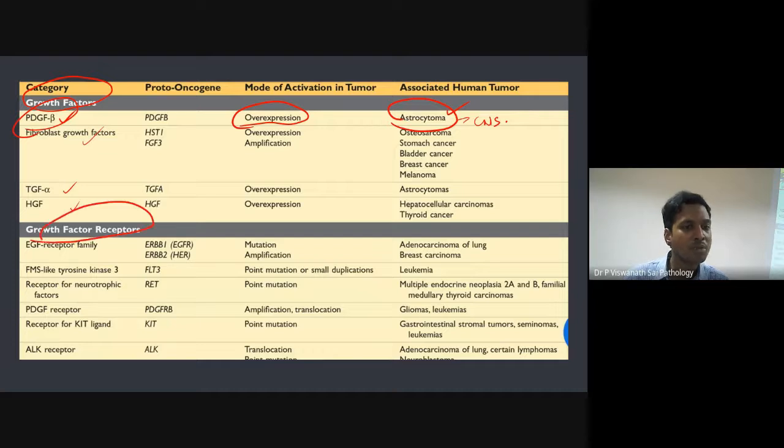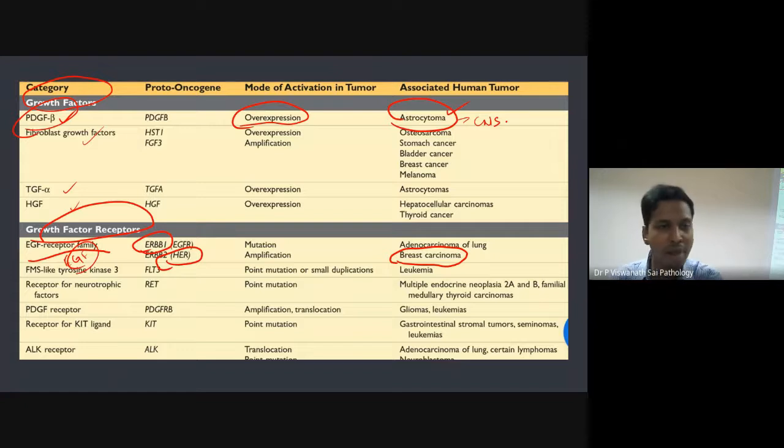What about growth factor receptors? This one is very important, so I'll touch on this. It is very commonly seen in breast carcinoma, and is called ERBB1. It is the epidermal growth factor receptor family. They are also called HER. Maybe you have heard the word HER2. Have you heard it anytime before? I'll explain what this is. I'll come back to that later on.